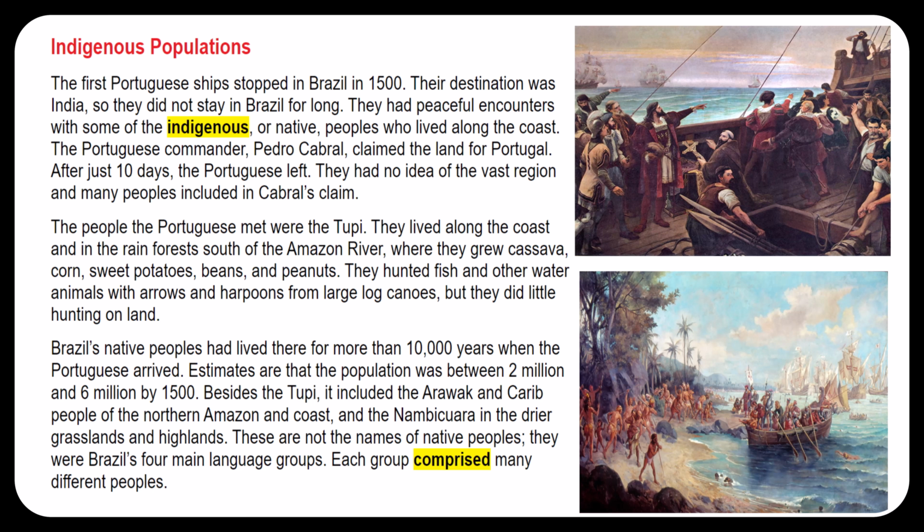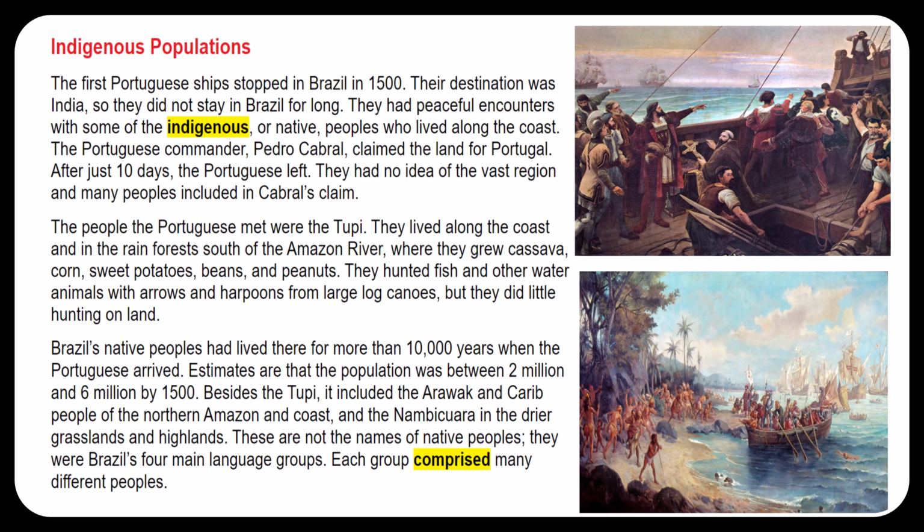They had no idea of the vast region and many peoples included in Cabral's claim. The people the Portuguese met were the Tupi. They lived along the coast and in the rainforest south of the Amazon River, where they grew cassava, corn, sweet potatoes, beans, and peanuts. They hunted fish and other water animals with arrows and harpoons from large log canoes. But they did little hunting on land.